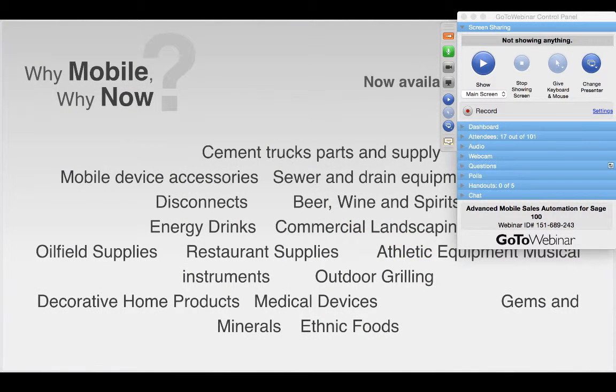Deloitte said in a 2014 study called The Dawn of Mobile Influence that if you're not doing mobile, rest assured someone in your industry is. And I want to point that out because we've certainly seen that from our own experience, that distributors and manufacturers of all types are making the switch from pen, paper, and fax machine. And this is just a partial list of the types of distributors and manufacturers that we've worked with over the course of the last couple of years, and that list of industries just continues to grow.